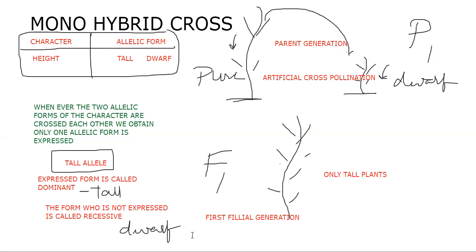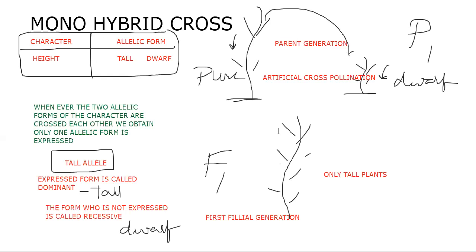Okay. Now let's move into the laboratory and give the alphabetical representation. The same experiment I am doing here now. A pure tall plant. Being a diploid organism, the gene should be written in two forms, capital T, capital T. The capital T refers to the tall plant.